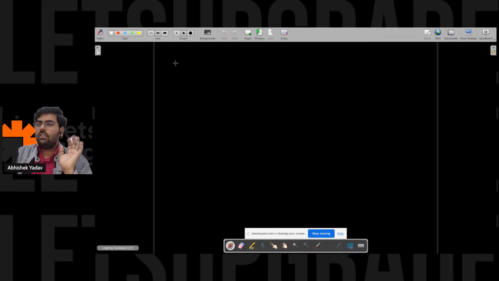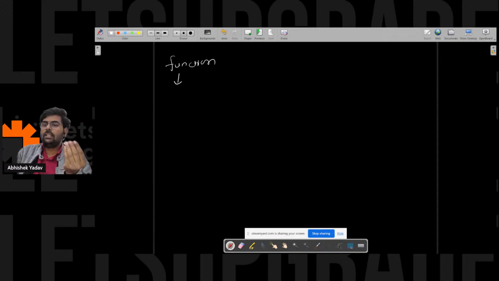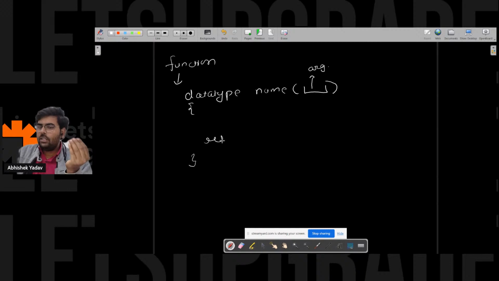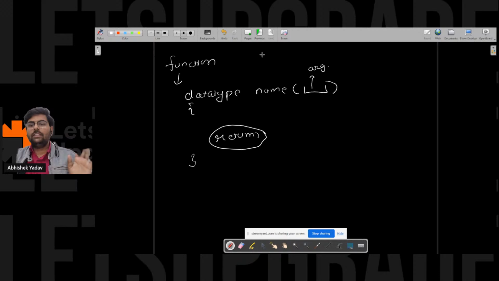So if I talk about the function, the structure of the function has a data type, followed by the name of the function. After that, a round bracket. Inside the round bracket you pass the arguments. After that the curly bracket, and you have to return something or nothing here. So you will ask, what is a function? A function is a group of multiple lines of code.